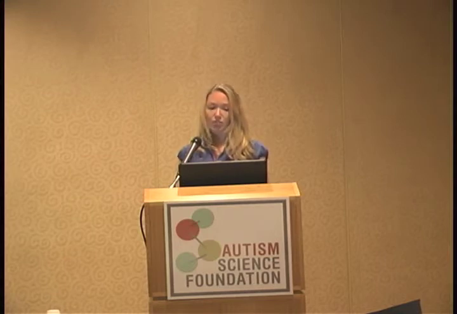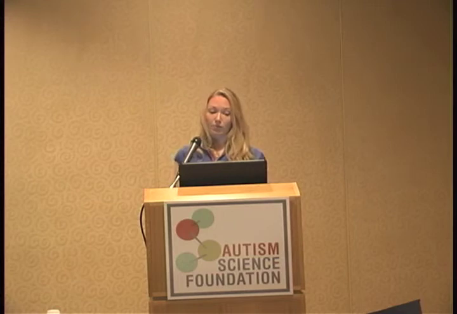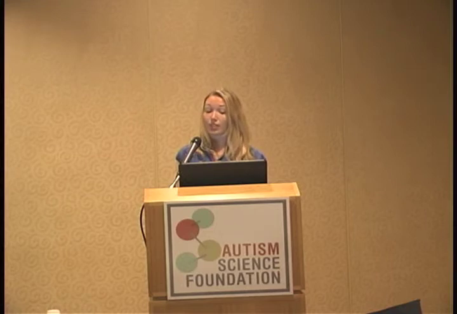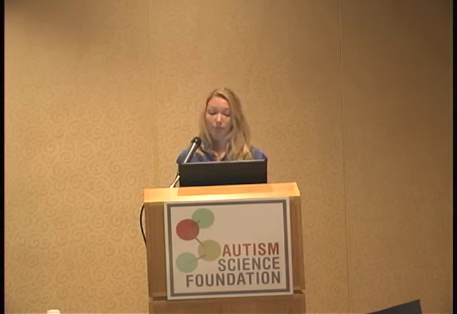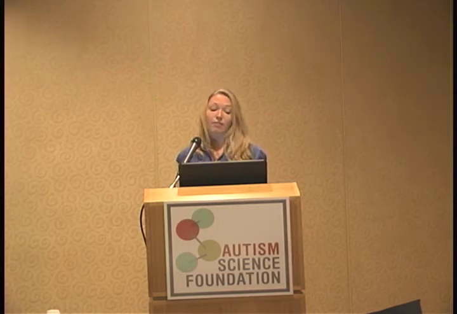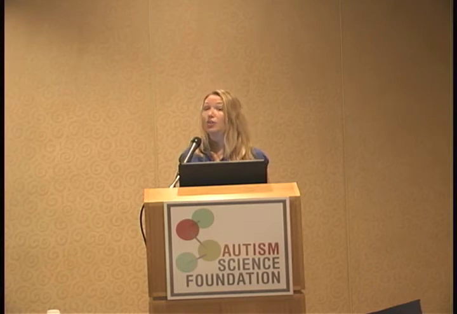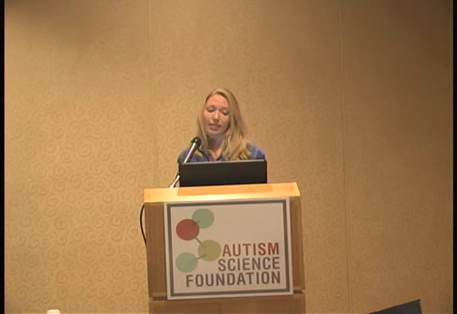So, potential contributions to the field. We'll use multiple methods to measure temperament across the first year of life, when these early symptoms of ASD are emerging, so we can get a better sense of what is occurring in the phenotype at that time. We'll also gain a better understanding of parent and observational measure convergence. How well do parent measures of temperament map onto our own observations of temperament in these infants? And finally, we'll look at EEG as a potential earlier indicator of ASD, as a possible direction for investigation for biomarkers of autism.